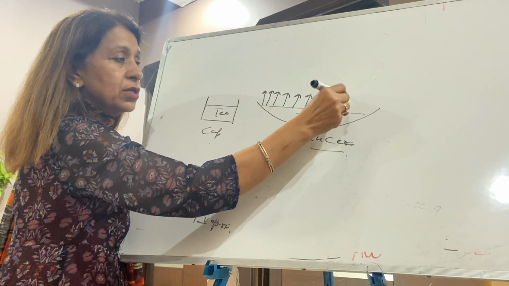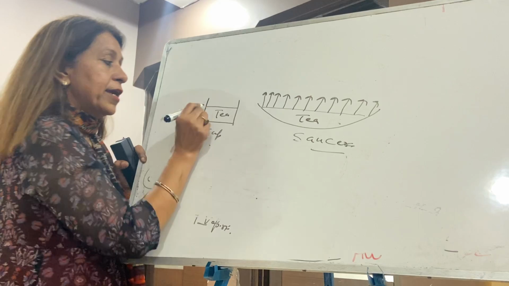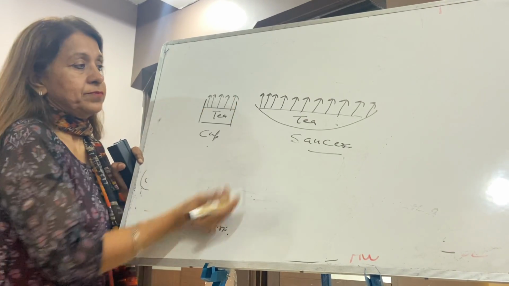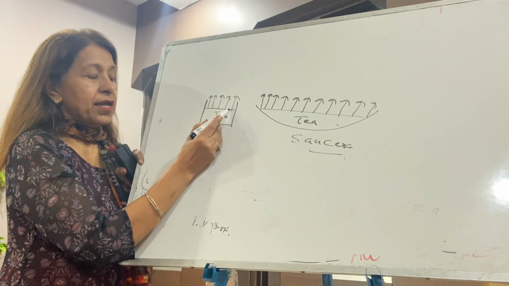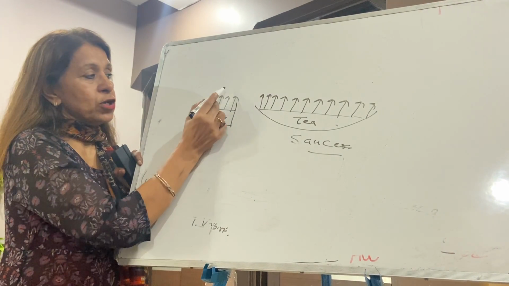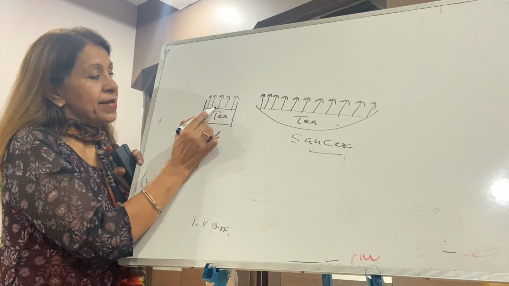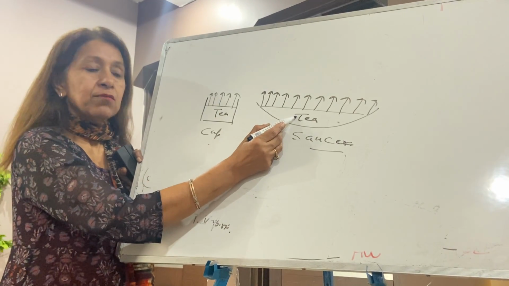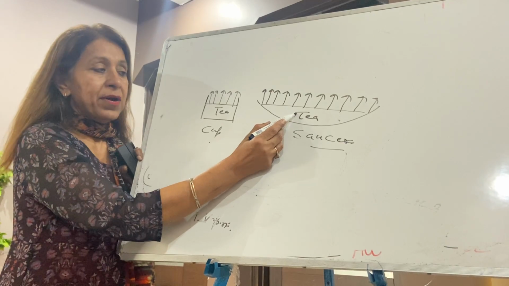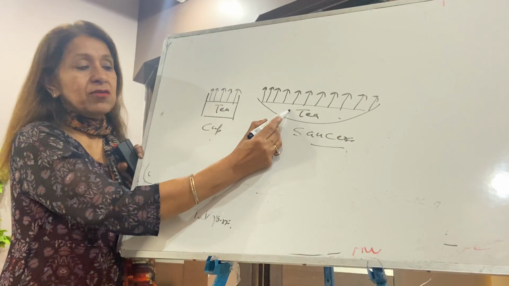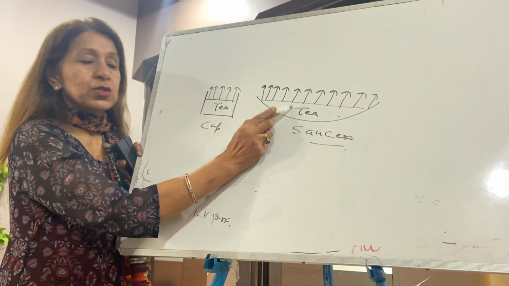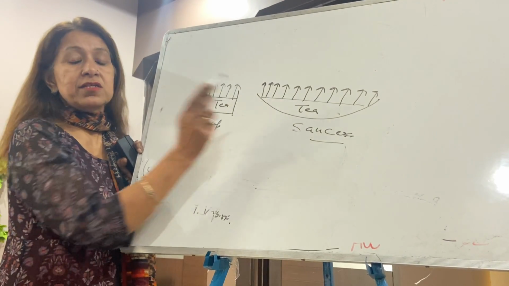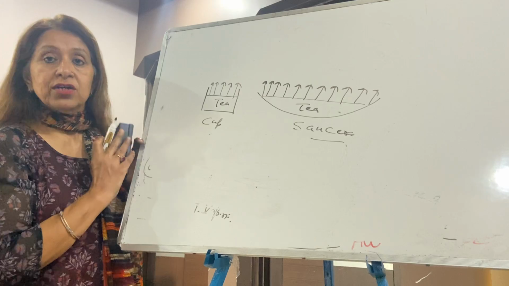More the evaporation, more the cooling. Here there are fewer vapors, because the area is less. Less the area, fewer liquid molecules convert to vapor. That is, less the evaporation, less the cooling. More the evaporation, more the cooling. So remember, evaporation always increases with the increase of the surface area. Evaporation always increases with the increase of temperature.